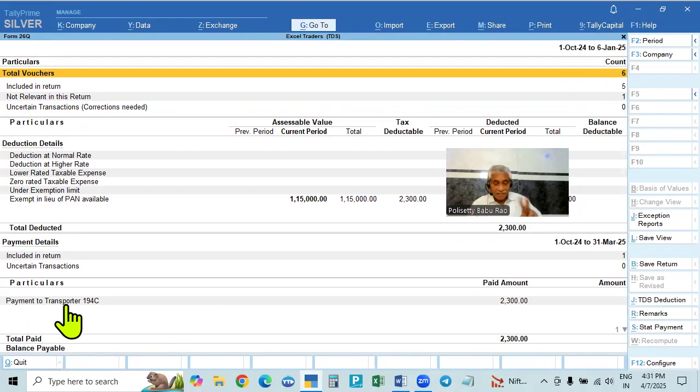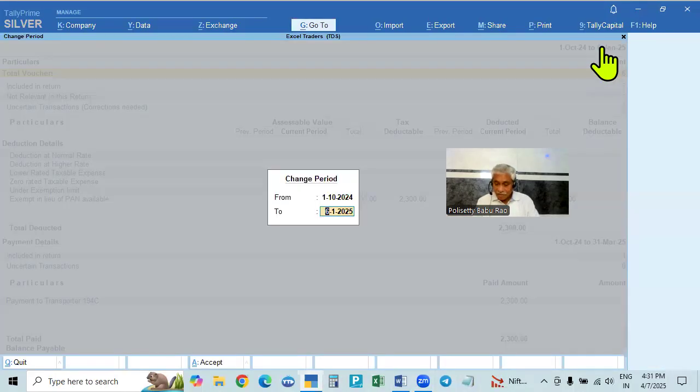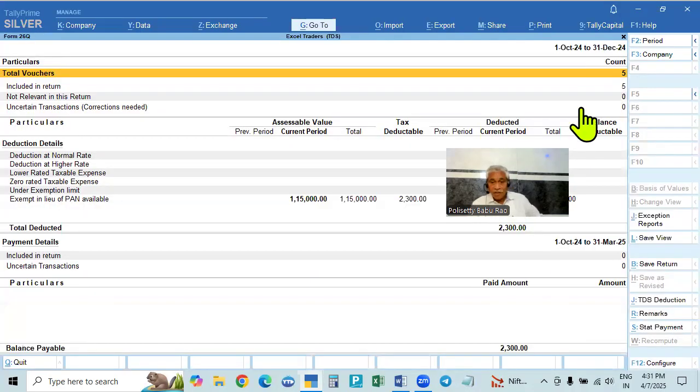These are the different payments. Payment to contract transporter, payment to contractor, professional charges, all the sections will be shown here, each individual amount. As I told you, you have to make separate challans. So all the challans paid will be shown here, and every challan will be entered separately in the reconciliation also. Every challan should be reconciled and all the details will be shown. The total amount paid is showing because we have taken up to January. If you take up to 31st December, it will show only up to that.